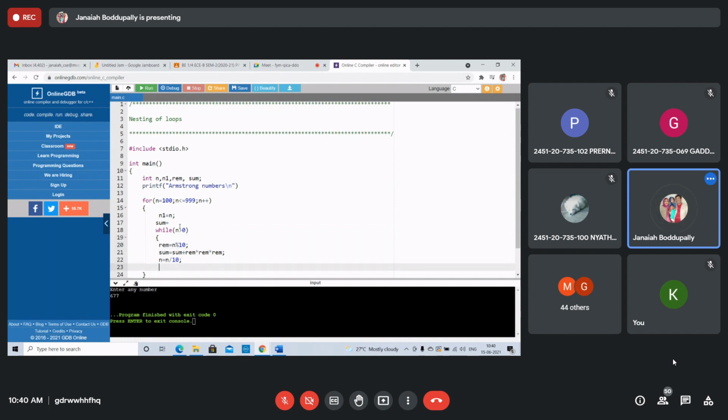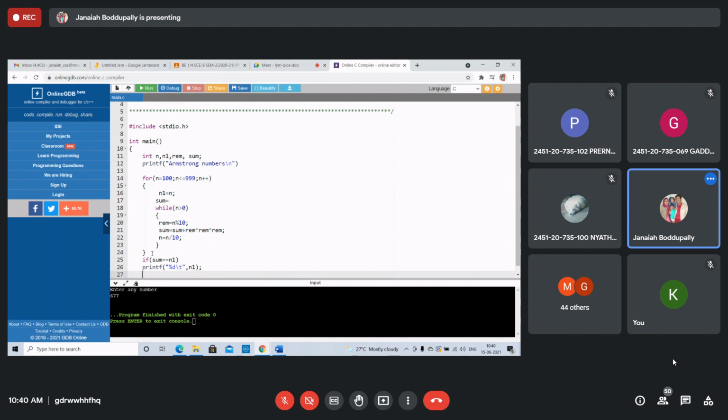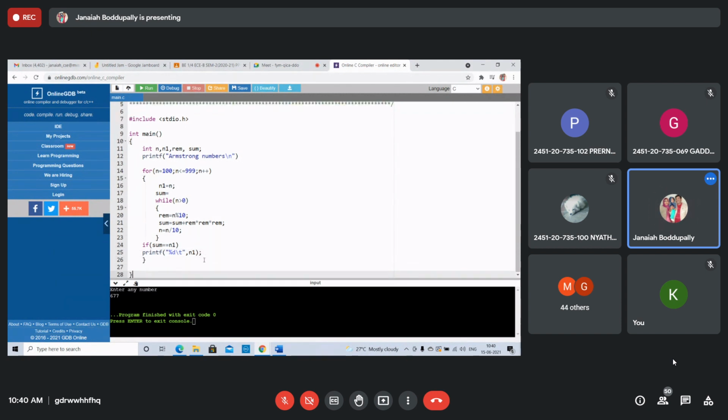After that, if sum equal to n1, then printf this one. You see this, the Armstrong number will be displayed. Sum equal to 0 should be written. Semicolon. n equal to n1.